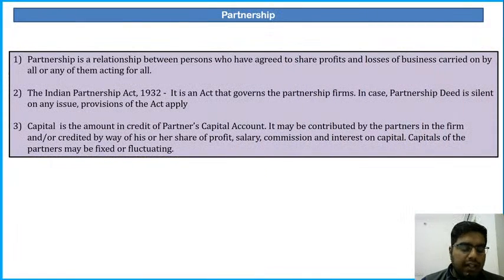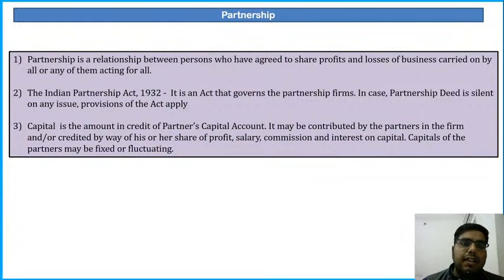So you know the meaning of partnership: two people, more than two people coming together, doing the business together. If one person is doing the business, that is known as proprietorship. But when two or more people are going to do the business together, that is known as partnership. Now what is the difference between partnership and company? And guys, I want your responses also. Keep commenting in the chat box what I'm going to ask. Tell me the difference between partnership and company, and why are we forming the partnership and not a company? Let me know in the chat box.